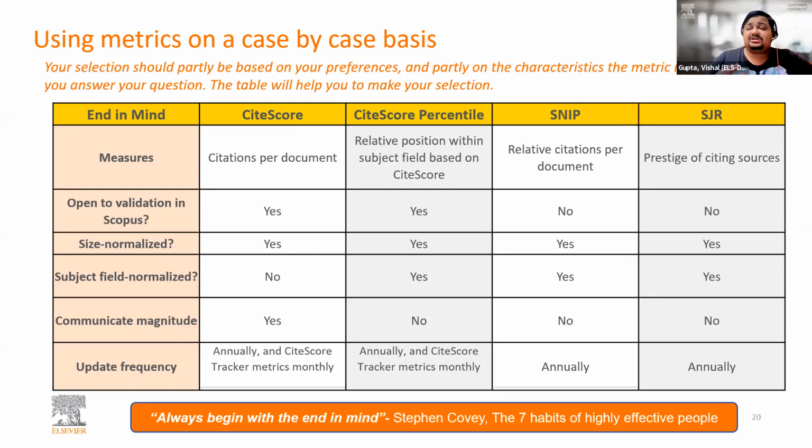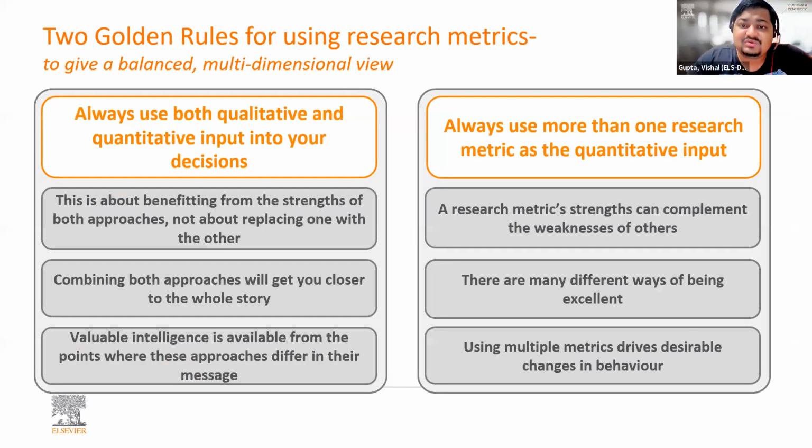If you are interested to publish in a journal where you want to track the monthly performance of that journal, you can look at CiteScore Tracker. And similarly, you can develop a combination of metrics. The golden rule, however, there are two golden rules of using any research metrics, right? First, always use both quantitative and qualitative metrics in your decision, right?